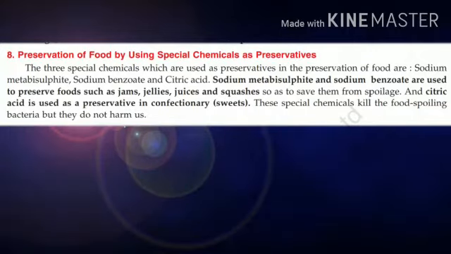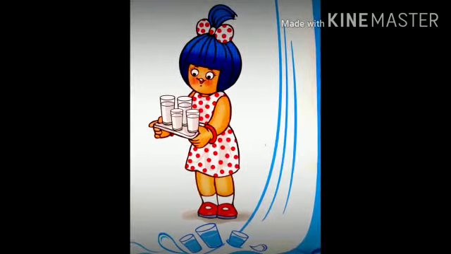And citric acid is used as preservatives in confectionery, that is sweets. Okay, children. These special chemicals kill the food spoiling bacteria, but they do not harm us. These chemicals are harmless.